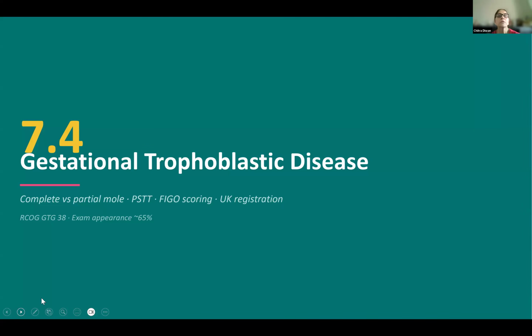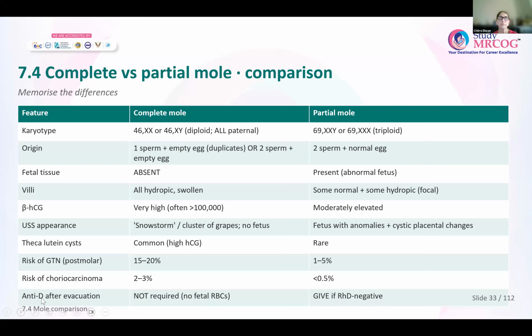Now, next coming to gestational trophoblastic disease. So, complete and partial mole, placental site trophoblastic tumors, what is the FIGO scoring, and something about UK registration. A lot of questions do come from molar pregnancies, and we have been learning about them right from our MBBS years, first MRCOG part 1. So, I think in MRCOG part 2, it should not be very difficult to answer these questions. Coming to the differences, it has to be pit pat at the back of your mind. What are the differences between a complete mole and a partial mole?